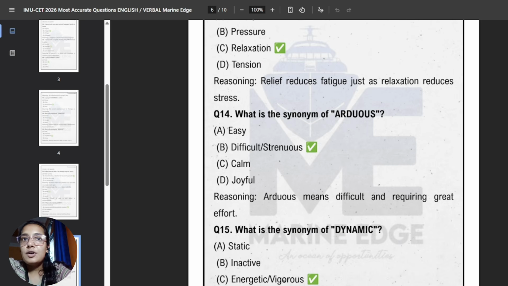What is the synonym for arduous? So arduous can sometimes mean very difficult or requiring a lot of effort. Okay, so it can be difficult.